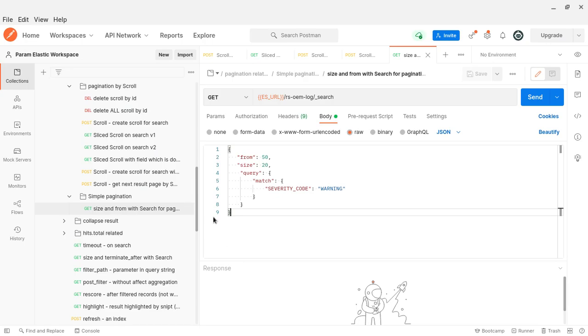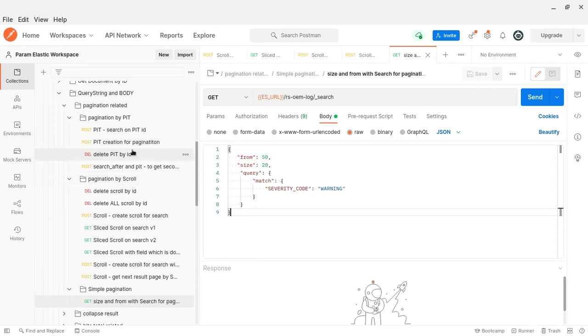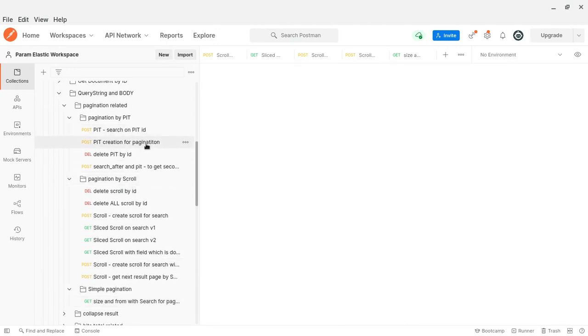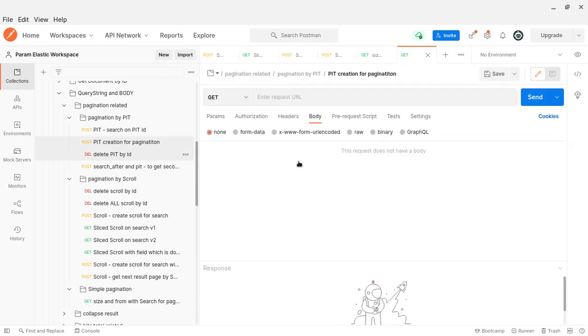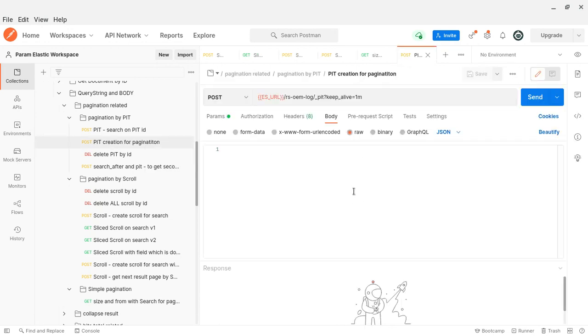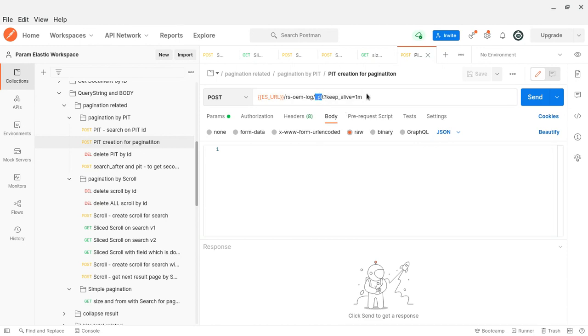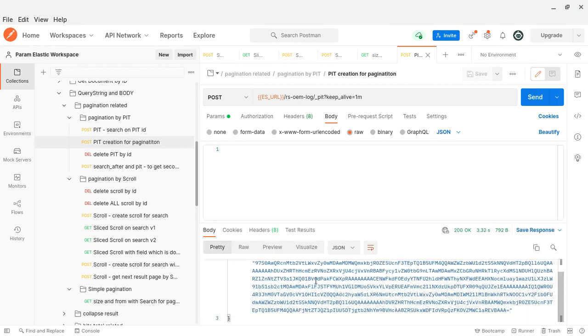Let me open my query so that it can understand pagination by scroll. Let me open this tab. Here I am creating a PIT. This is a post method, so there is no body in fact. By using this PIT we are creating a search context. Since it's a post, we can add our query or whatever filtering we want, then we create the PIT. What this PIT returns is an ID. Let me get that ID. So this is the PIT ID.